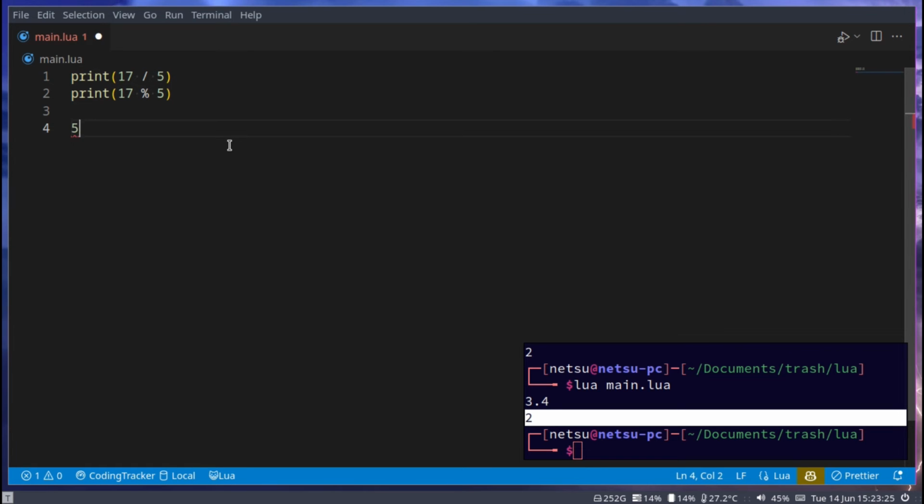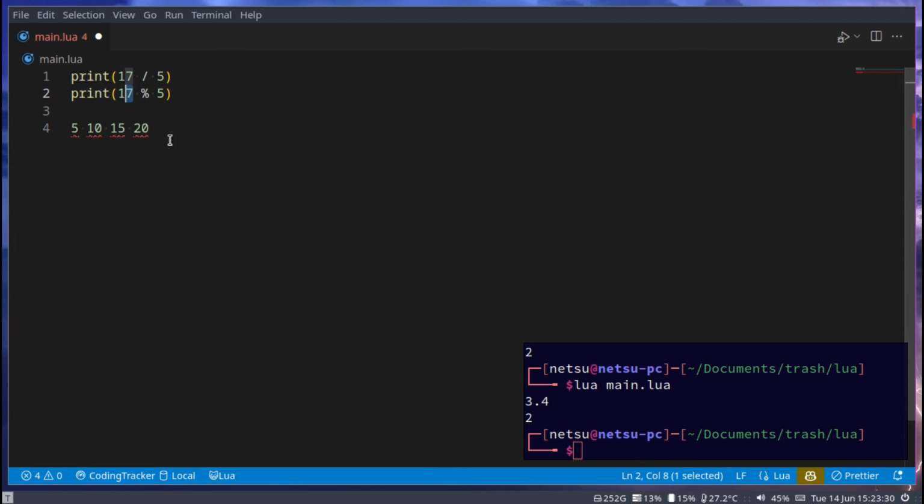Because if 5, 10, 15, and then 20. 20 cannot go into 17, so we'll have to stick with 15 because that's the lowest value we can get if we were to do this. And of course, 17 minus 15 will give us 2. And this is the remainder. That's what's left over. So it's almost the opposite of division. You don't have to worry too much about it. We will be using this a little bit more in the future, but you can get more used to it as time goes on.